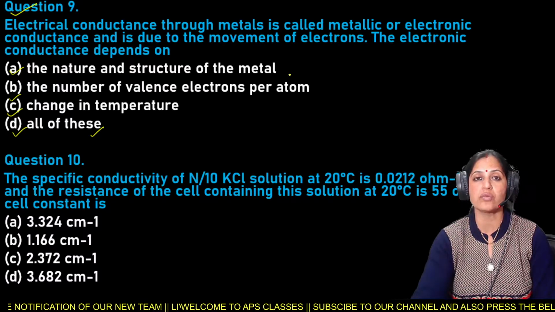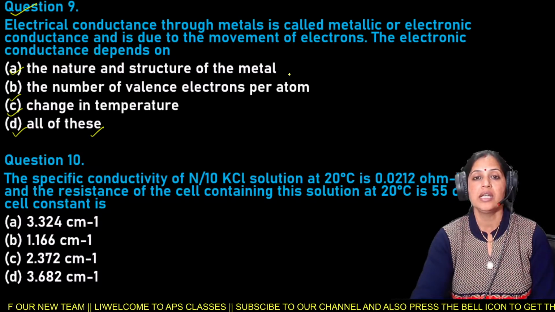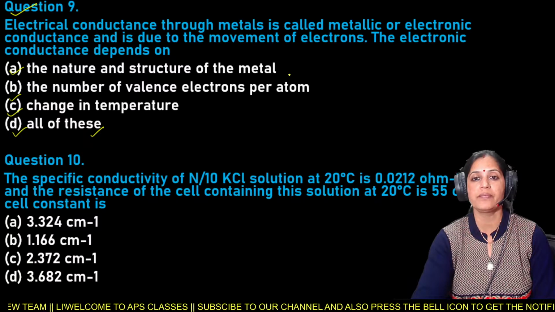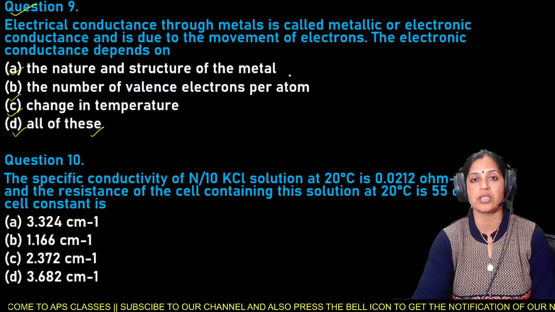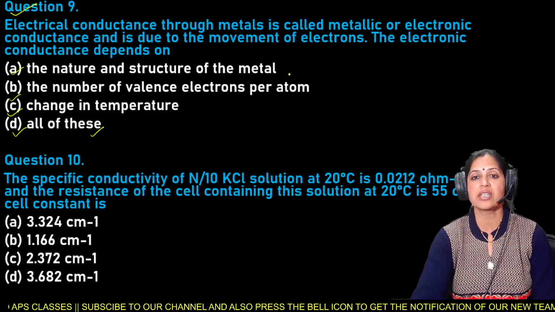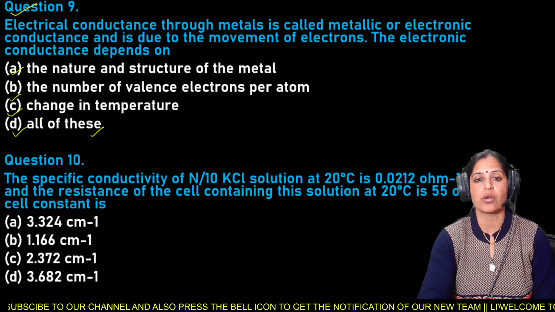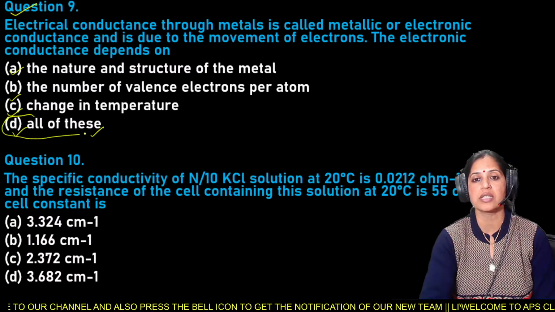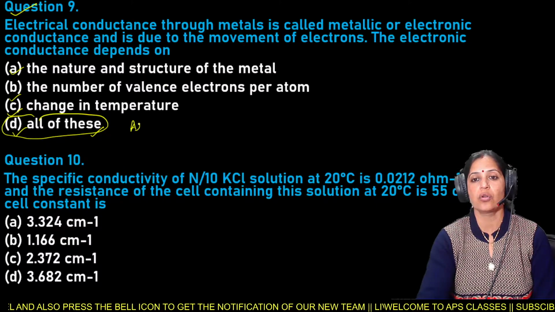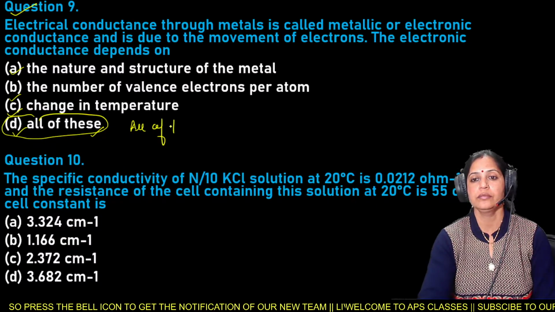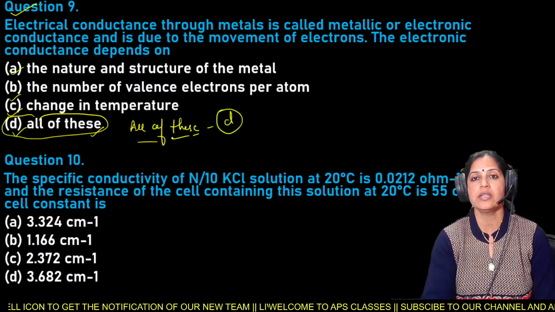Or in other words, we can say that the electronic conductance depends upon the nature and the structure of the metal, the number of valence electrons per atom, and the change in temperature. That means all these factors are responsible for the electronic conductance. So here option D is the right answer for question number 9. That is all of these. Option D is the right answer.